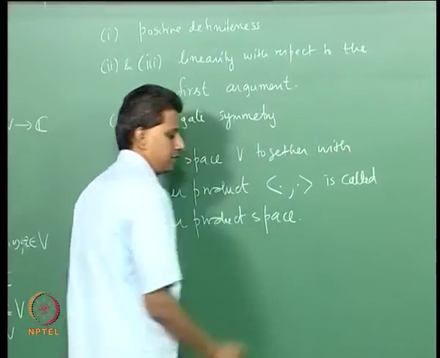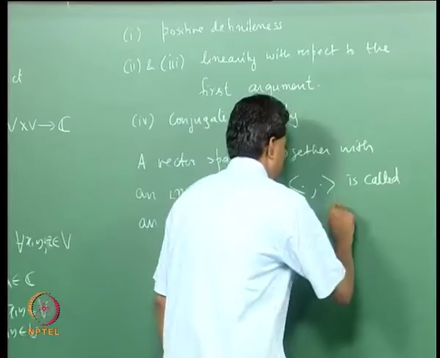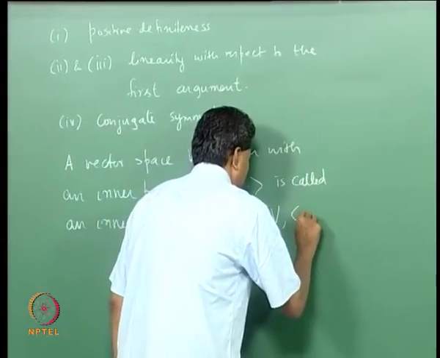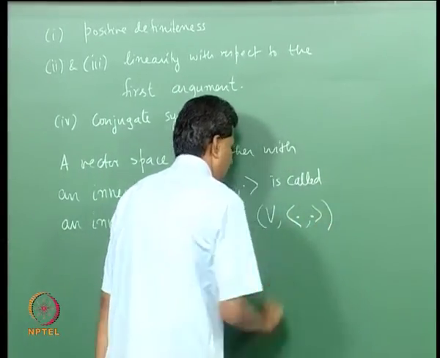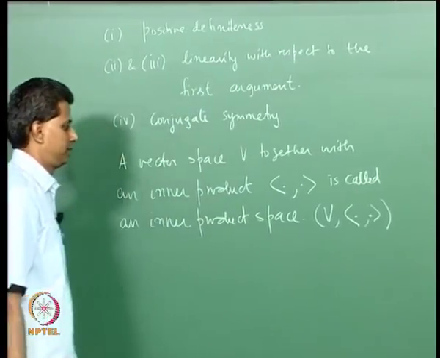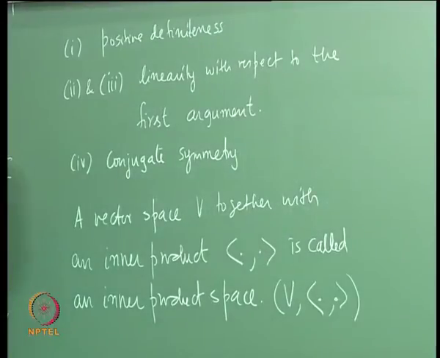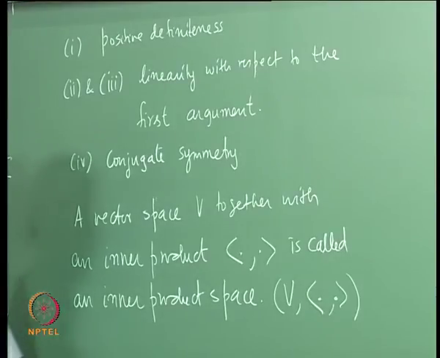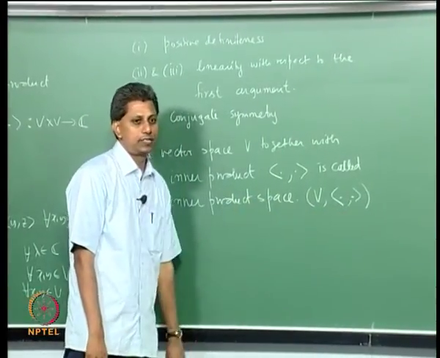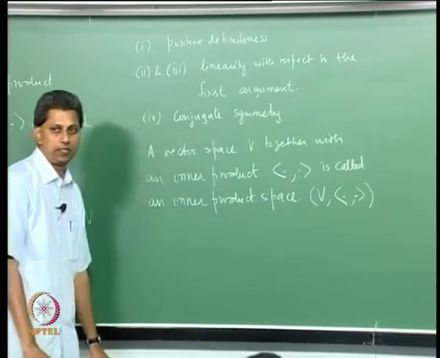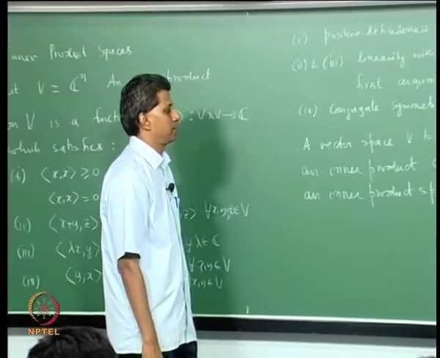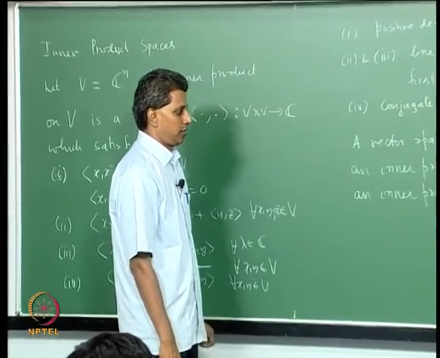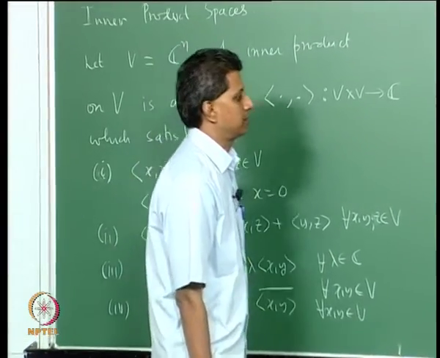And the notation for an inner product space will usually be V comma this inner product. When the inner product is clear from the context, we will not use this. We will simply say V is an inner product space when the inner product is clear. Okay, so let us look at examples of inner product spaces.